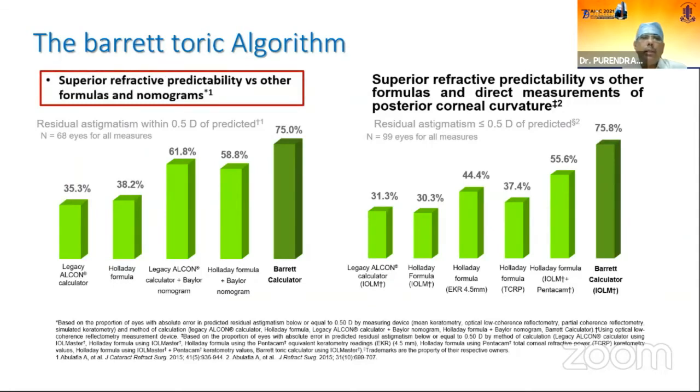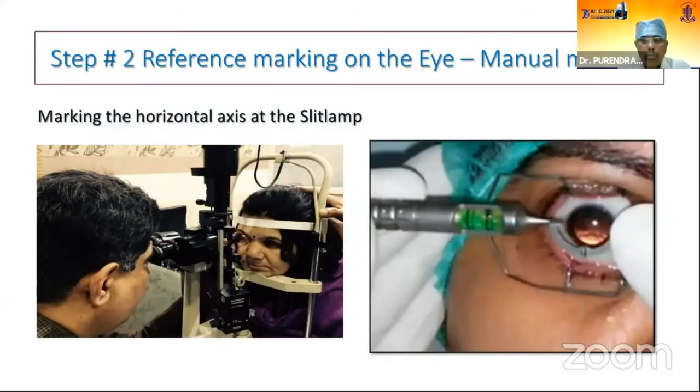The Barrett Toric algorithm is very good, with superior refractive predictability versus other formulas and nomograms. As you can see, the Barrett formula calculator gives us almost 75% prediction of residual astigmatism, and there is superior refractive predictability as compared to other formulas. So I use the Barrett Toric formula for calculation of the IOL power and planning of the toric IOL.